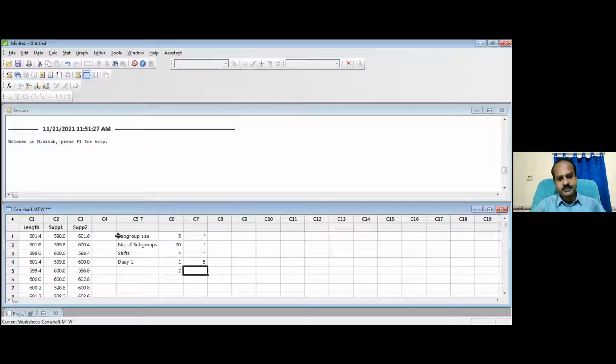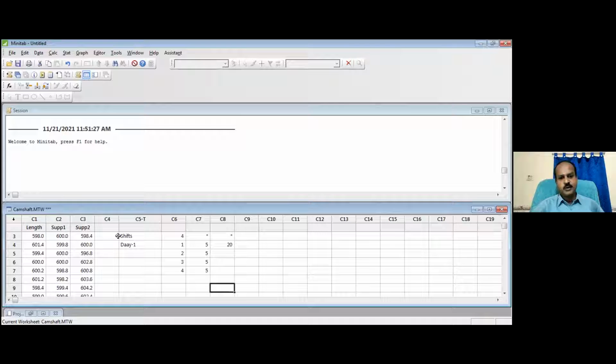Shift number 2, they take 5 readings. Shift number 3, they take 5 samples. Shift number 4, they take 5 samples. So in a day, how many samples have they taken? 20. Likewise, it goes on for 5 days. Day number 1, 20. Day number 2, another 20 samples. Day number 3, another 20 samples. Day 4 and day 5. So totally 5 days, 100 data they got.